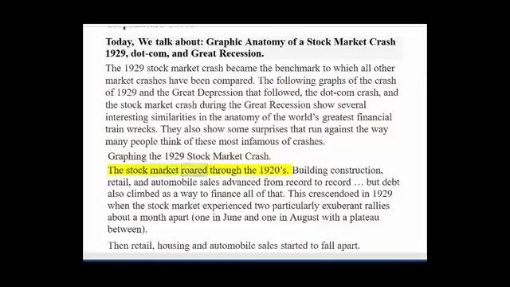The stock market roared through the 1920s. Building construction, retail, and automobile sales advanced from record to record. But debt also climbed as a way to finance all of that. This crescendoed in 1929 when the stock market experienced two particularly exuberant rallies about a month apart, one in June and one in August, with a plateau between.